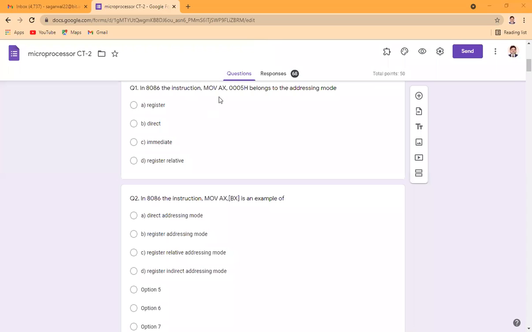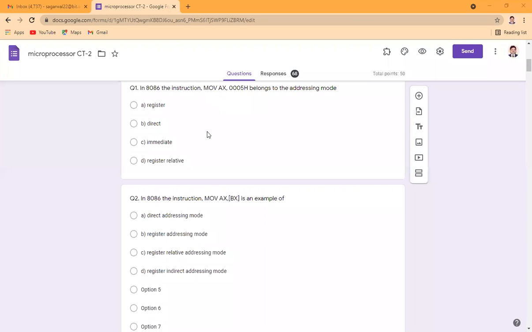The purpose of this particular instruction is to copy the 0005 hexadecimal number in the AX register. So whenever the data is supplied immediately within the instruction, naturally this instruction will be an immediate addressing mode. Because in case of register addressing mode, the source must be assigned as the name of the register. If we want to copy from an address, it will be a direct addressing.